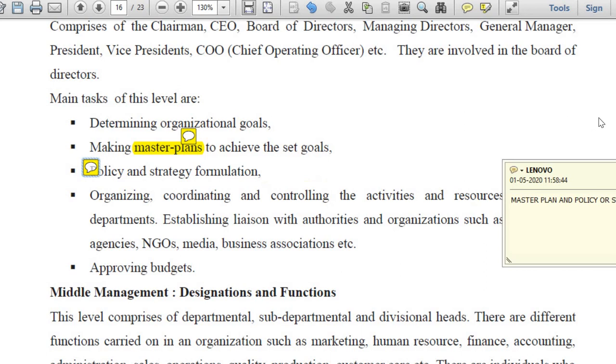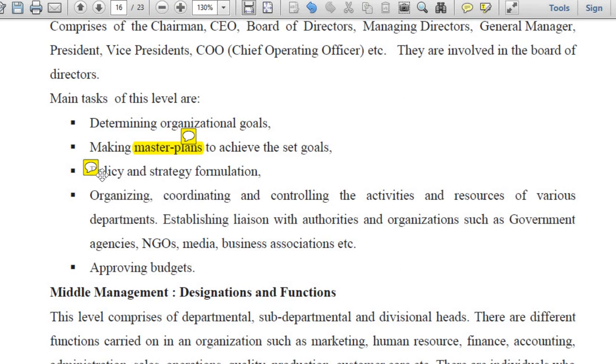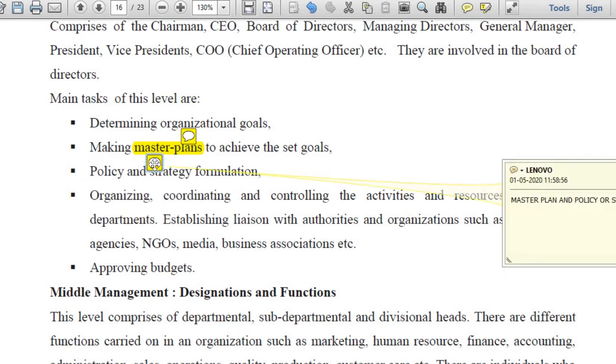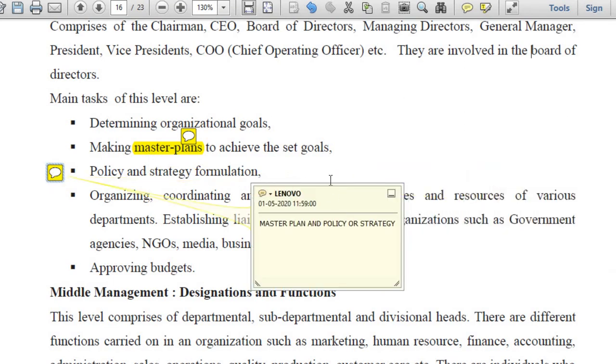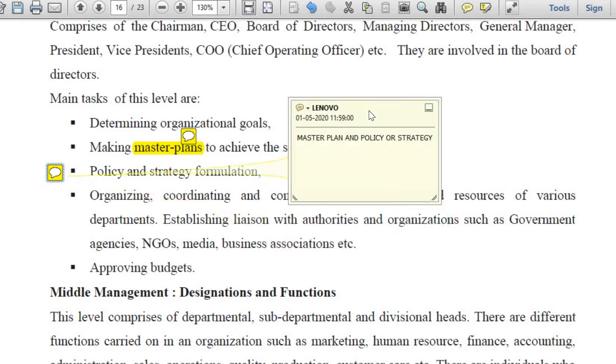Master plan, master policy, or master strategy. So master policy, master strategy is also required to be made by whom? By the top level manager, based on which the middle level manager and the lower level manager will make their individual strategies or individual policies. Policy means a system to do the work.